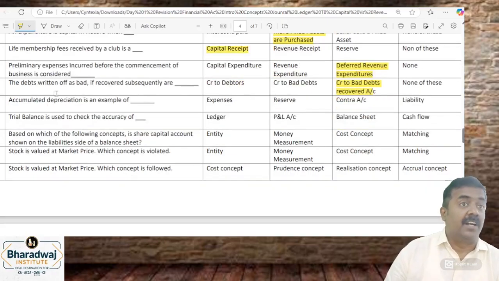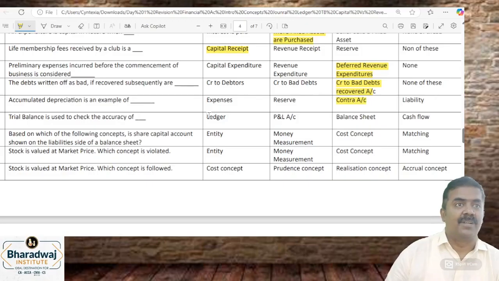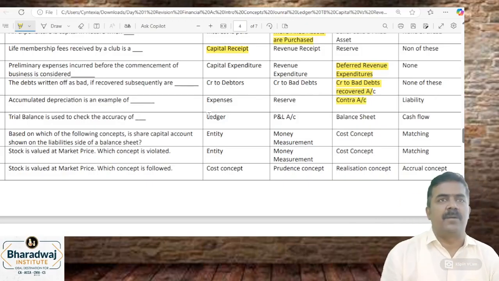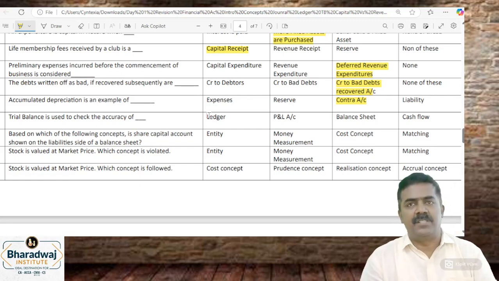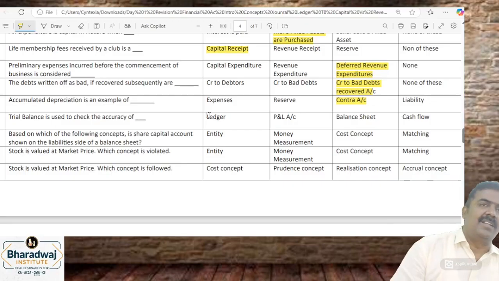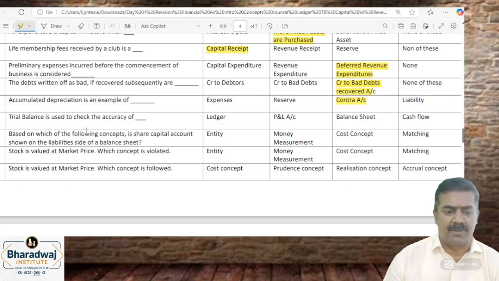Accumulated depreciation, not depreciation, is a contra account. What is a contra account? An account created against an asset is called a contra account. Provision for bad debts, accumulated depreciation, provision for discount, all these are called contra accounts. Not personal, real or nominal, just a contra account.